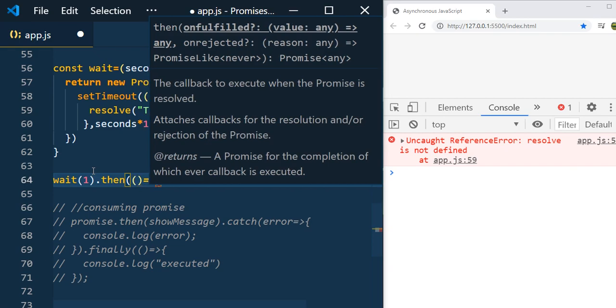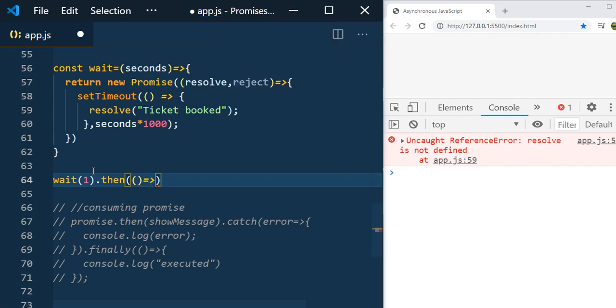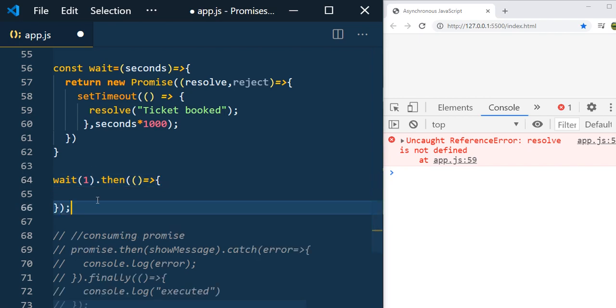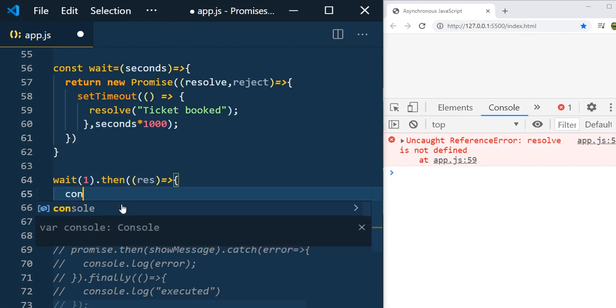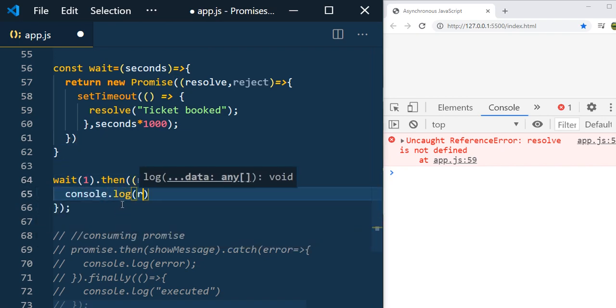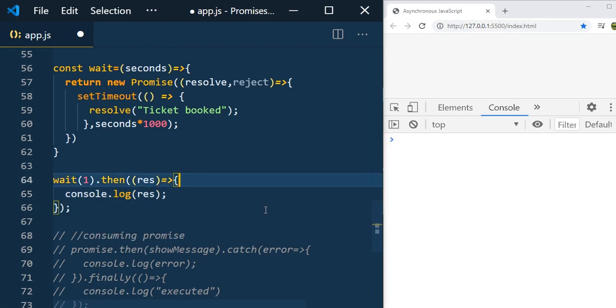Since we are not going to reject it, I am not writing the error handler, which is the rejected handler. That's it. And this will receive the result. So result, console.log, and here use the result. Now let's go and save it. I can see that ticket booked is displayed after 1 second. Save it. Now it is going to print it after 2 seconds.